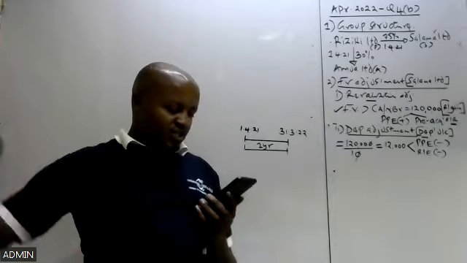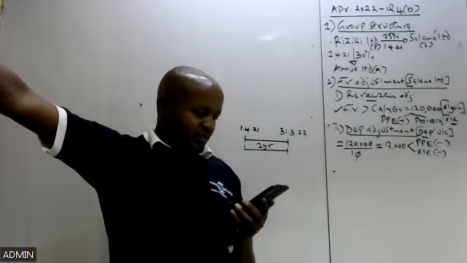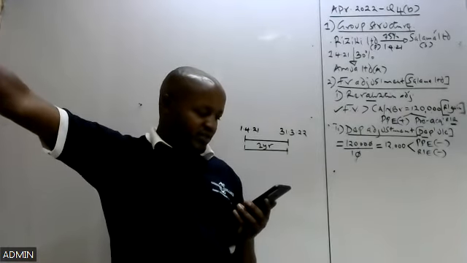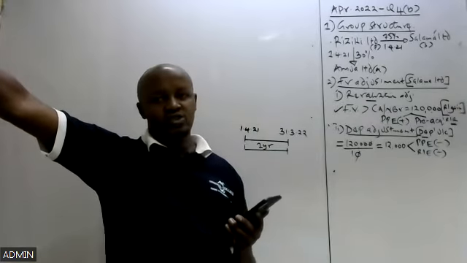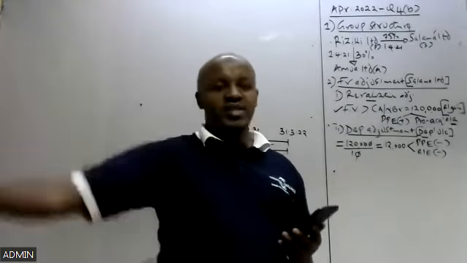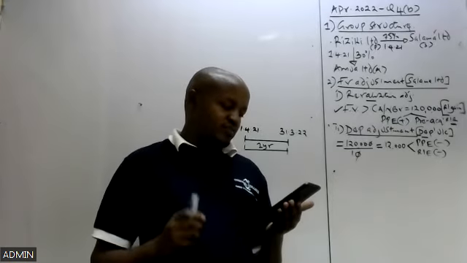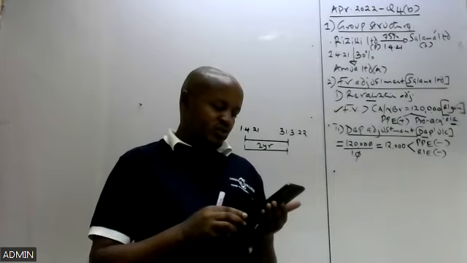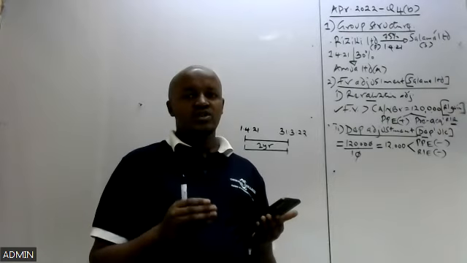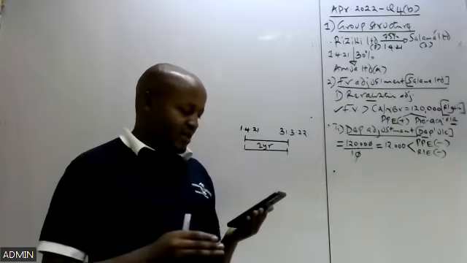Okay, so let's move now to note number 2. You're told that it is the group policy to value the non-controlling interest at fair value at the date of acquisition. If you come across that information, that it is the policy of the group to measure NCI at fair value, that means that when computing goodwill, we use the full goodwill method.